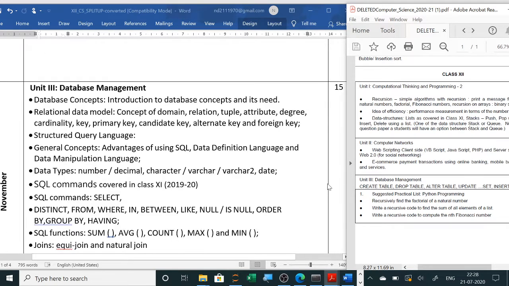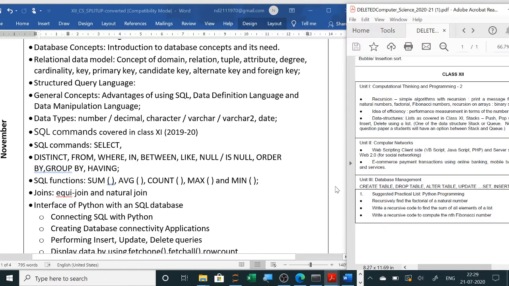Now in the month of November, we have to cover the syllabus, because in December you have to give your pre-board exams, which covers the whole syllabus, as well as the revision we have to start. So database management, here you have already seen what has been removed: create table, drop table, alter table. So all the select queries will be asked.